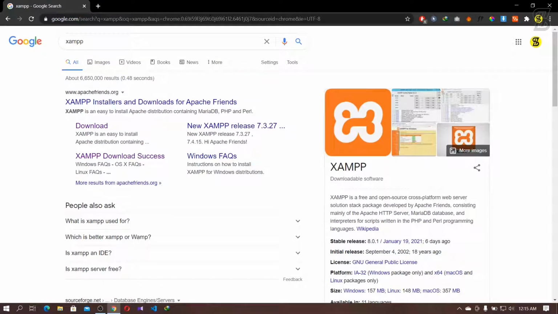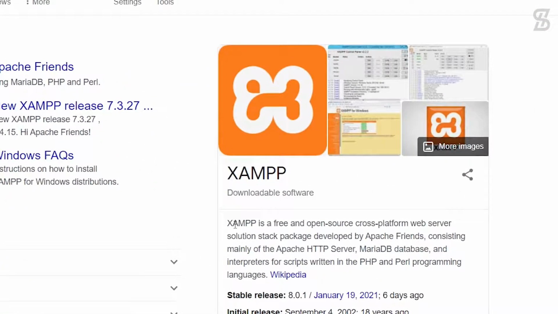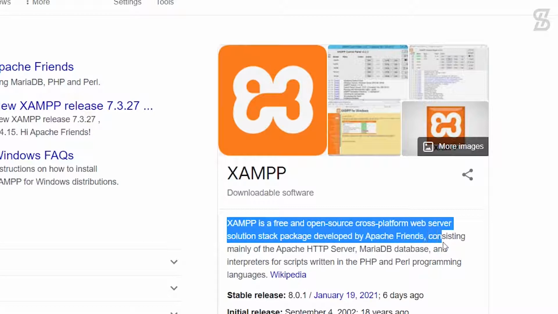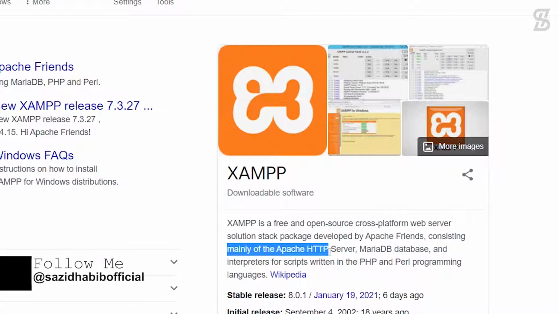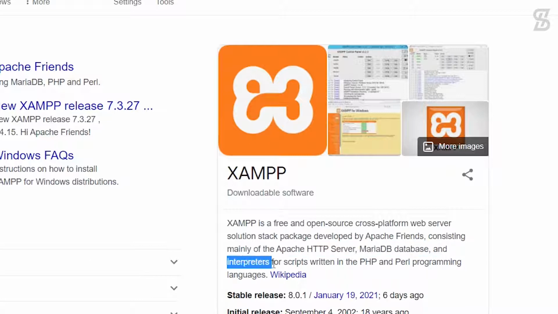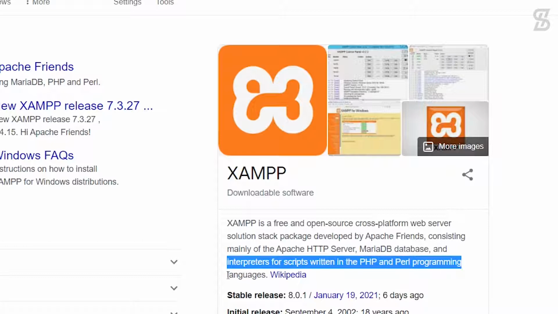So before we download the XAMPP server, first we need to know what is XAMPP. XAMPP is a free and open source cross-platform web server solution stack package developed by Apache Friends, consisting mainly of Apache HTTP Server, MariaDB database, and interpreters for scripts written in PHP and Perl programming languages.